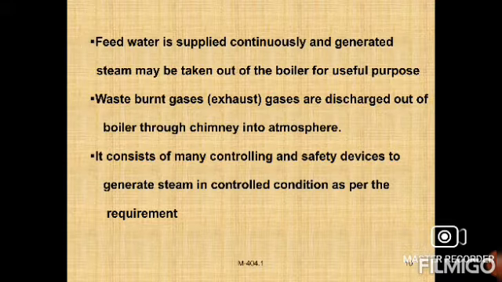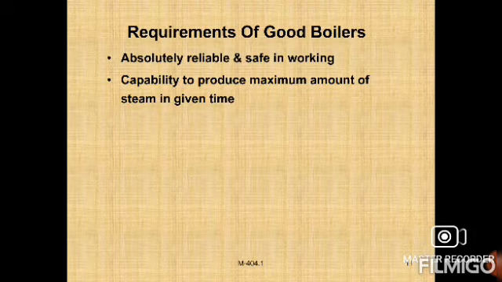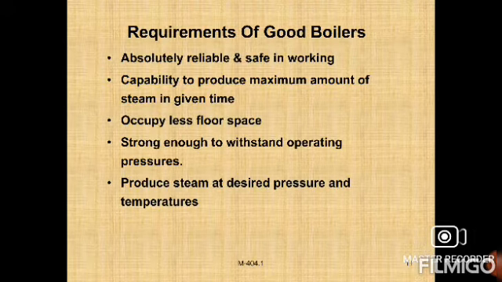The basic elements of a steam generating unit are the boiler drum, superheater, economizer and preheater. These are the main elements of the boiler. And now, what are the main requirements of a good boiler?